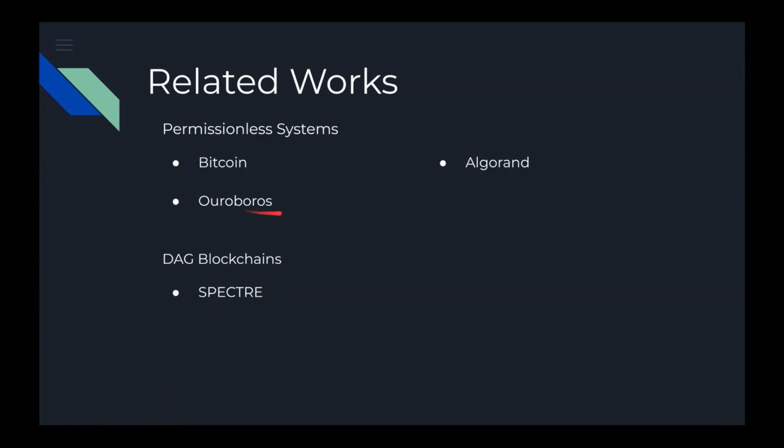Now, Ouroboros and Algorand are two proof of stake blockchains that solve consensus and thus do not parallelize without compromises.